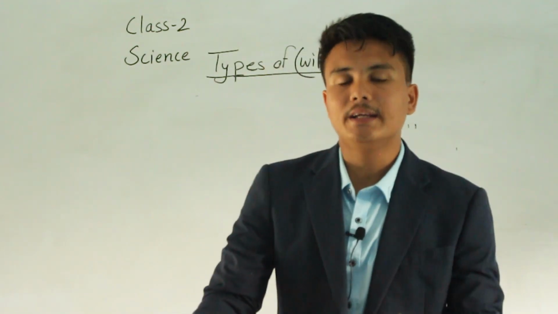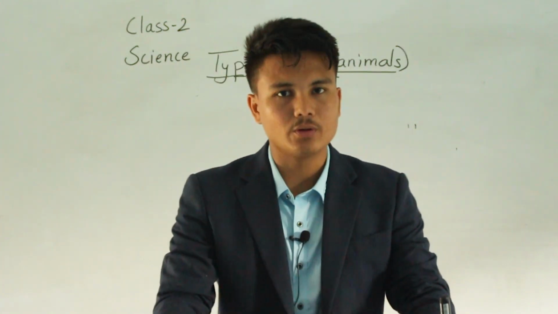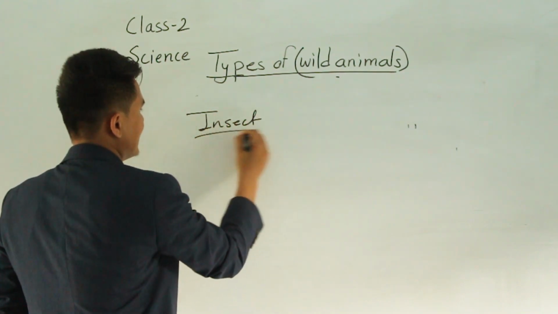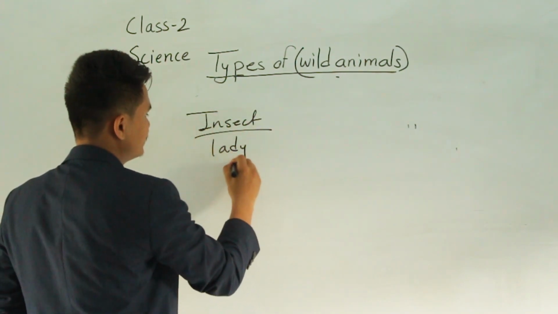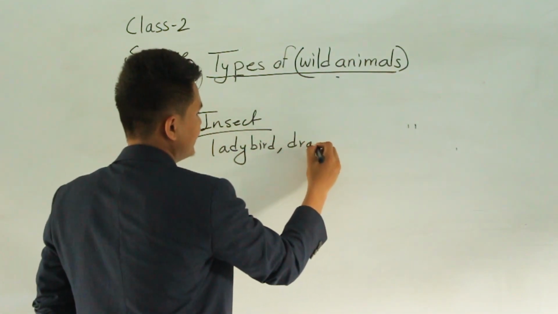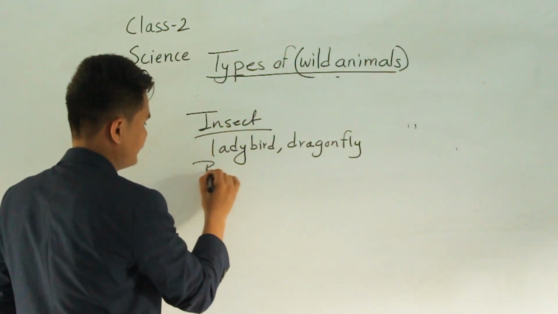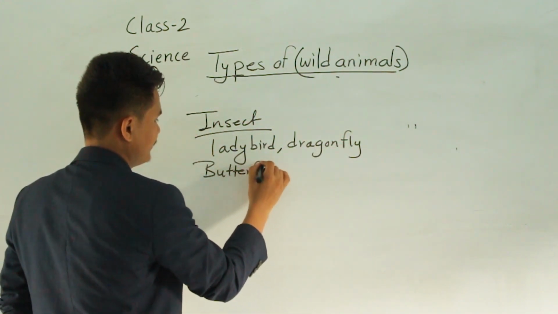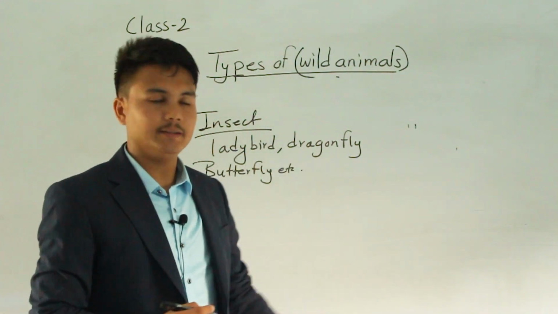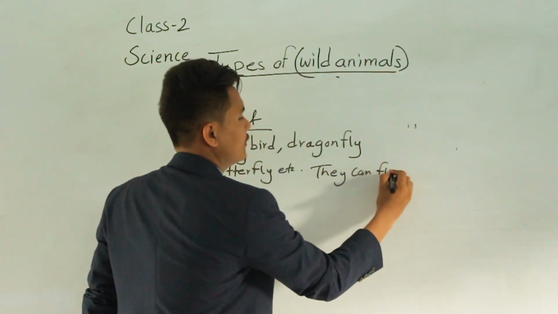Can you please give me some examples of insects? Of course. For example, ladybird, dragonfly, butterfly, etc. These are insects which can fly. But we can't keep ladybirds, dragonflies and butterflies in a box.